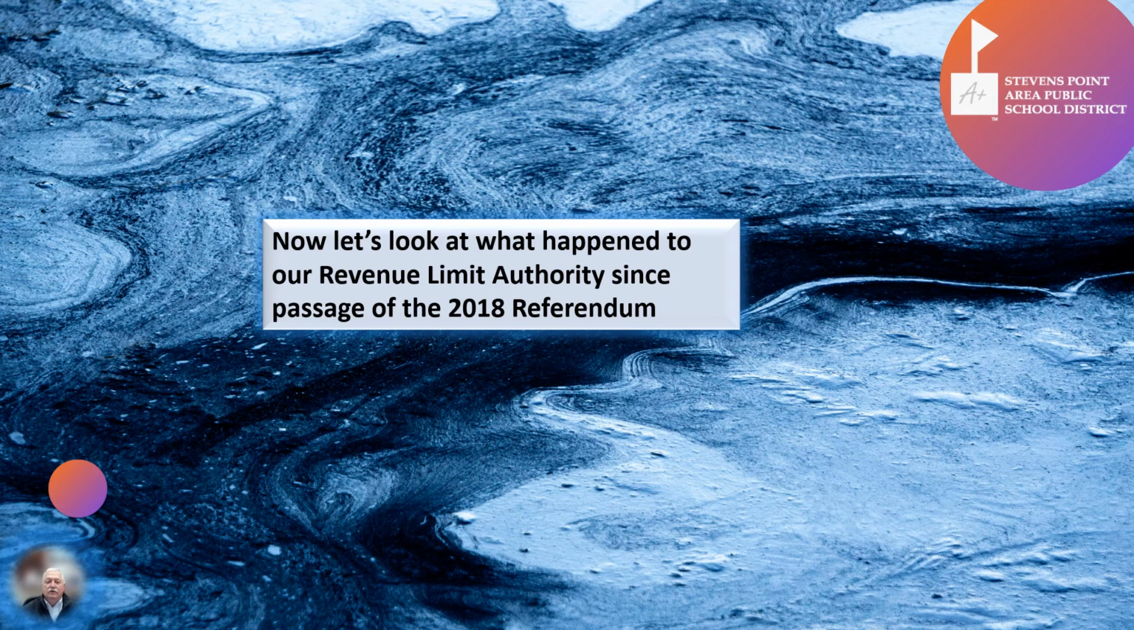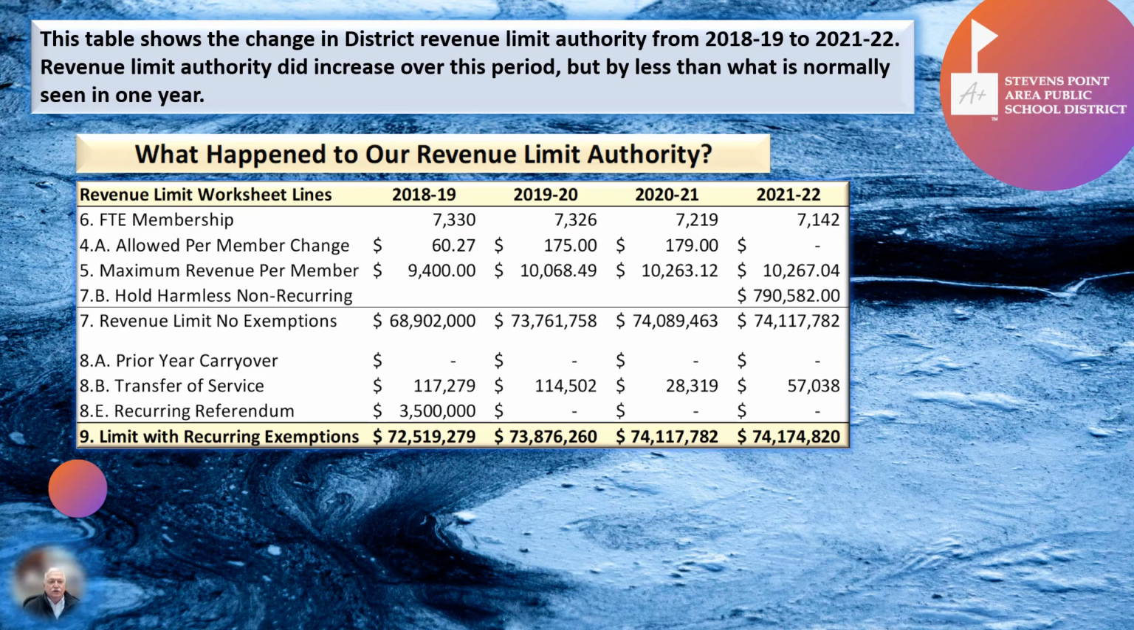Now let's look at what happened to our revenue limit authority since passage of the 2018 referendum. This slide shows the change in district revenue limit authority from 2018-19 to 2021-22. The revenue limit authority did increase over this period, but by less than what was normally seen in 1 year. As you can see in the table, in 2018-19, the revenue limit total on line 9 was $72.5 million. By 2021-22 school year, the revenue limit total for line 9 was $74.1 million.